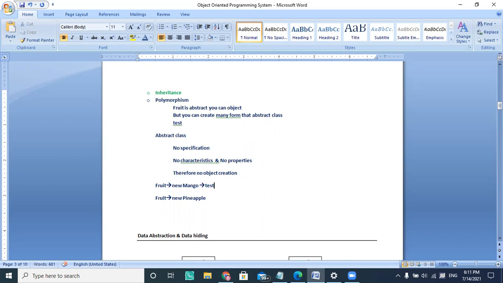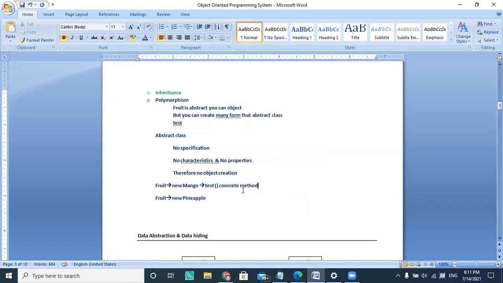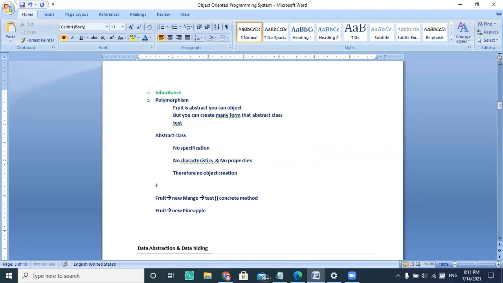So this is something called a concrete method, and in this concrete method I know the body of the method here. But when I ask, can you tell me the taste of fruit, in that case I don't know which fruit you are talking about. So the method of this taste is called an abstract method.